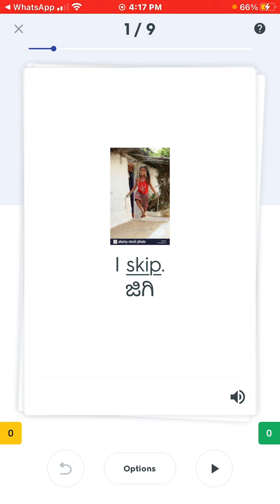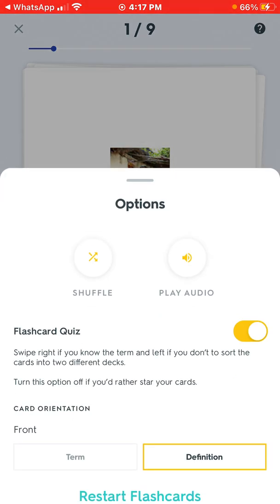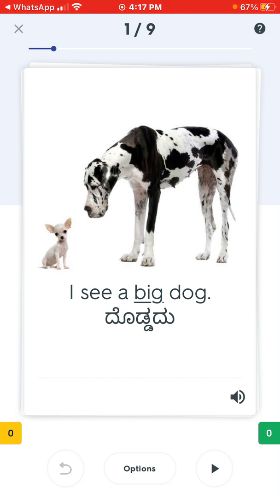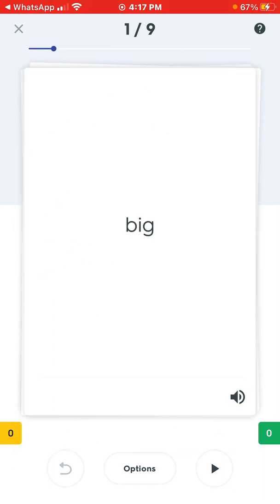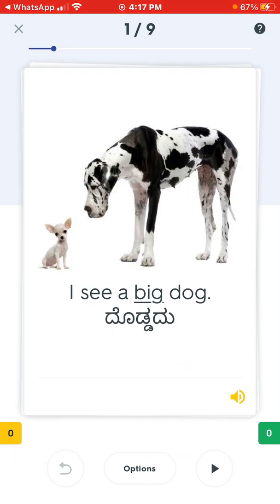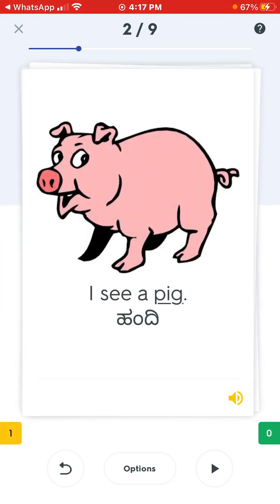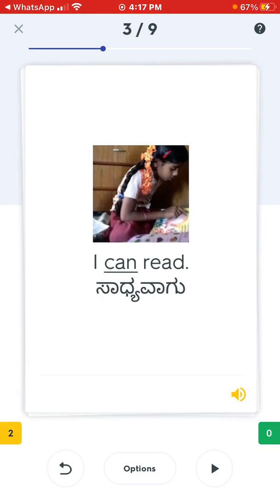So what the child should do is press the option button and make sure the audio is turned on and shuffle is off. And then reset the cards again. We do big: I see a big dog, and the meaning of big in Kannada. So the child can go through these cards one by one.